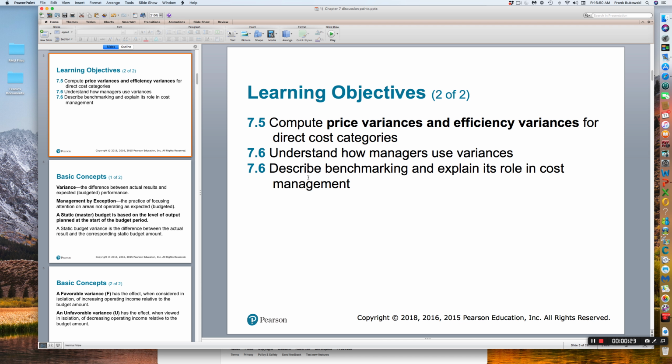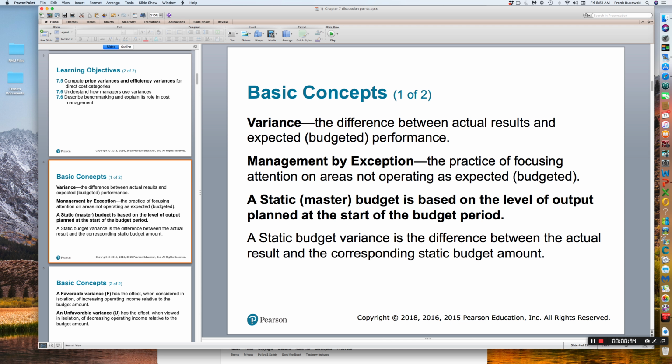We'll be looking at price variances and efficiency variances. We'll understand how managers use variances, and then we'll go ahead and look at how variances are used for benchmarking. Okay, some basic concepts that you should be aware of. First of all, a variance is the difference between actual results versus expected or budgeted performance. So actual versus budgeted. Management by exception is the practice of focusing your attention on an area that's not operating as expected. So again, it's focusing on why we have variances of actual versus budget.